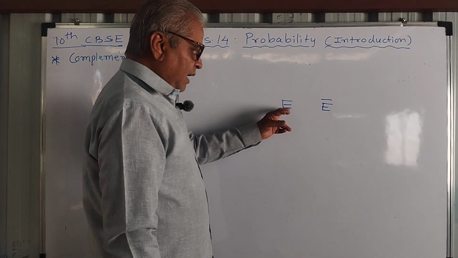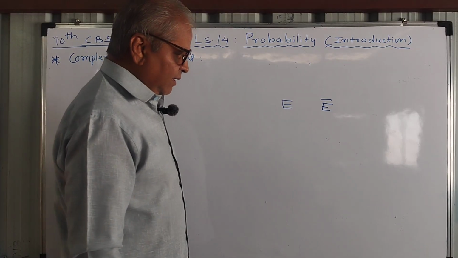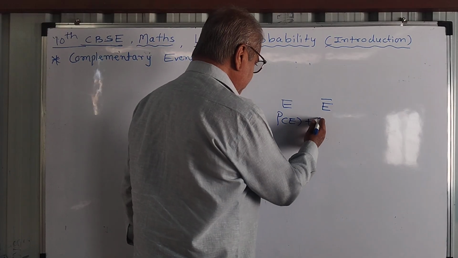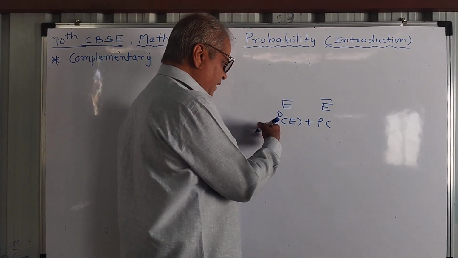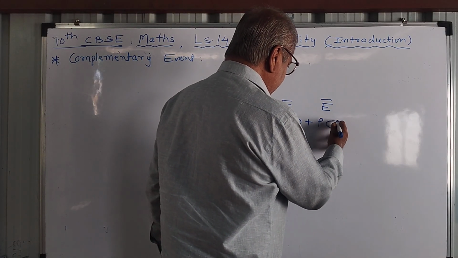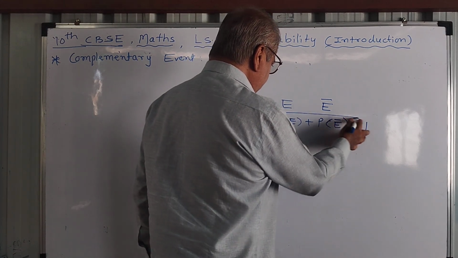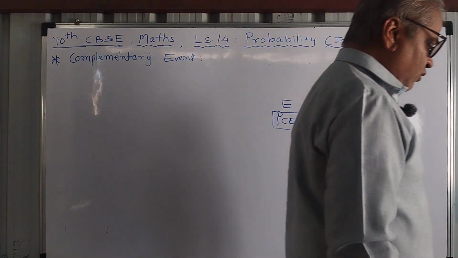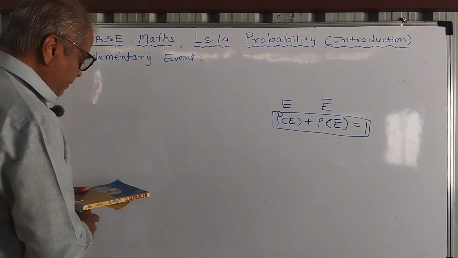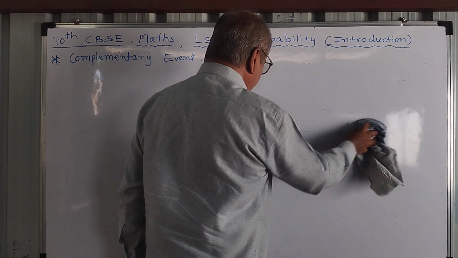So happening and not happening, these two are called complementary events of each other. And then the sum of the probabilities of both, P of E plus P of E dash, P for probability, probability of event E plus probability of its complement or complementary event is always 1. So this is also very important formula. So first I will write what is complementary event, and this formula is also to be remembered. P of E plus P of E dash, that is its complement, is always 1.